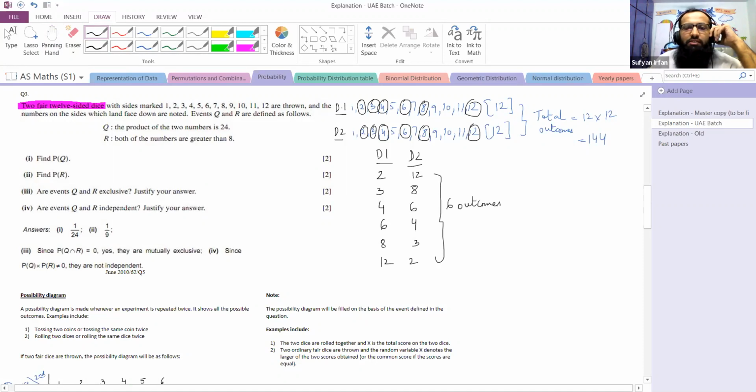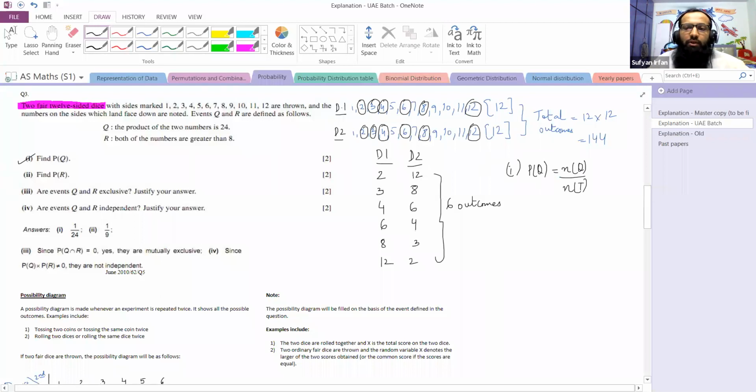So if someone asks us in part number 1, what is the probability of event Q? Two things we need to know: the number of outcomes in event Q and the total possible outcomes.